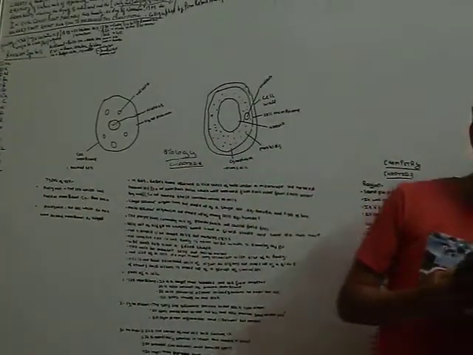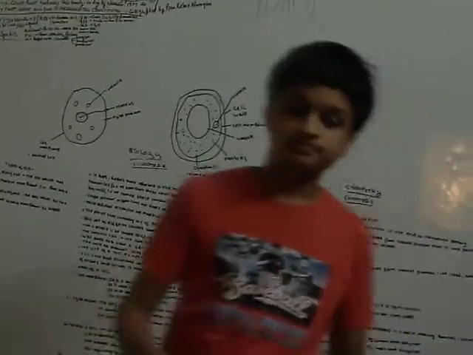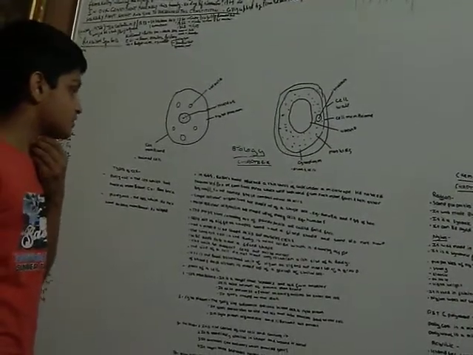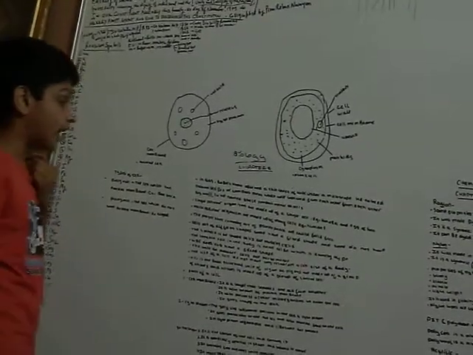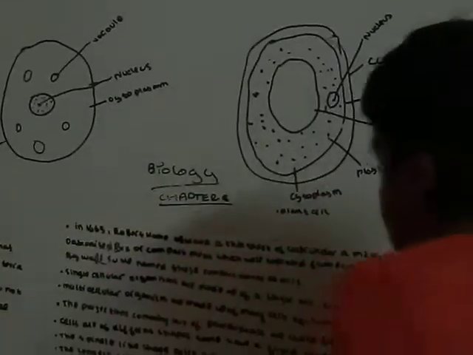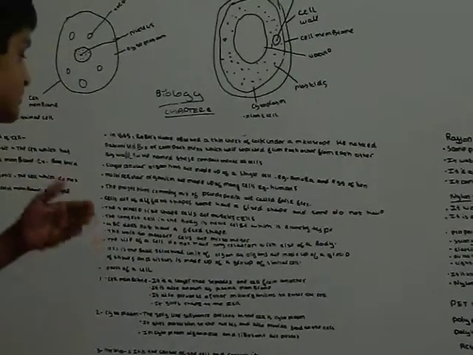Now the question ends. Now we will start with chapter 8 of class 8 science. In 1665, Robert Hooke observed a thin sheet of cork under a microscope. He noticed patterned boxes or compartments which were separated from each other by walls. So he named these compartments as cells.